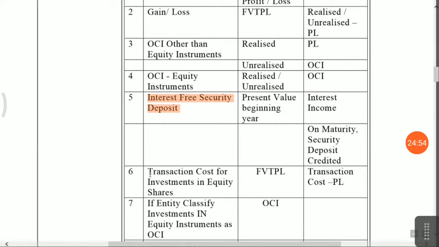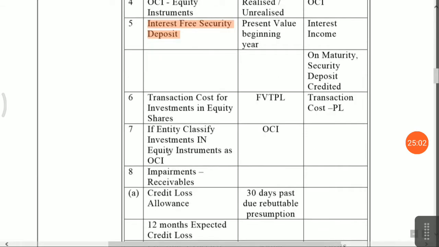Next, the sixth one is transaction cost for investment in equity shares. If you are applying fair value through profit and loss account, then it's a part of your profit and loss. If any entity classifies investment in equity instruments as fair value through other comprehensive income, then it will be classified under other comprehensive income.